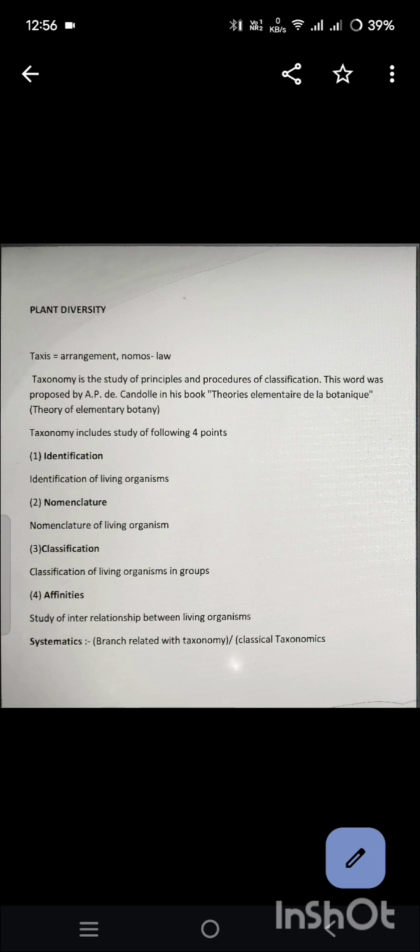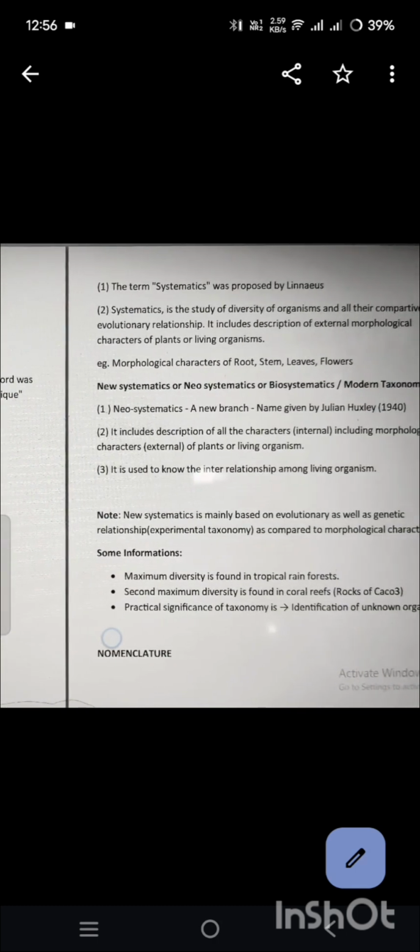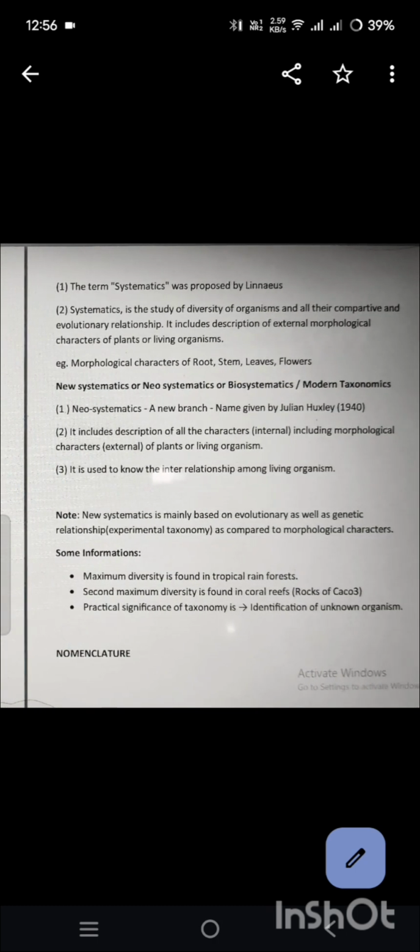Systematics is a branch related to taxonomy, meaning classical taxonomy. The term systematics was proposed by Linnaeus. Systematics is the study of diversity of organisms and all their comparative and evolutionary relationships. It includes description of external morphological characters of plants or living organisms, morphological characters of roots, stem, leaves, flowers.